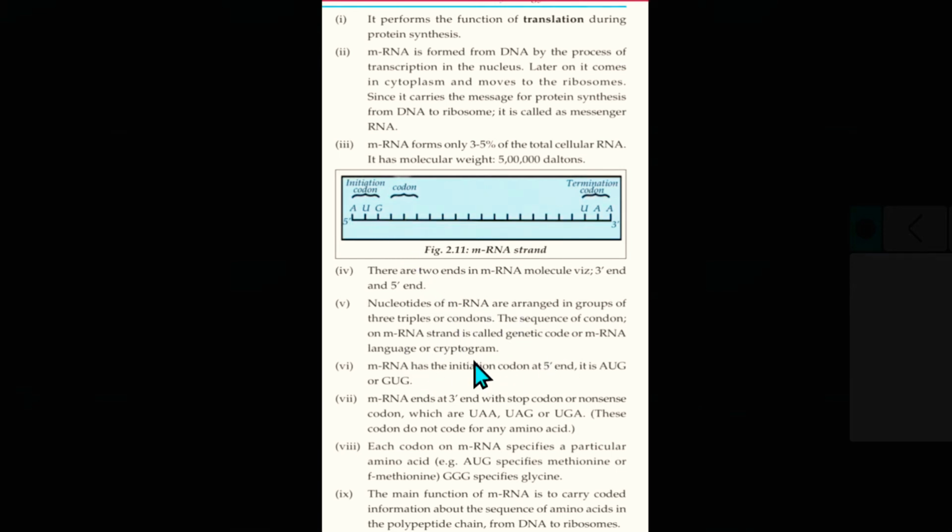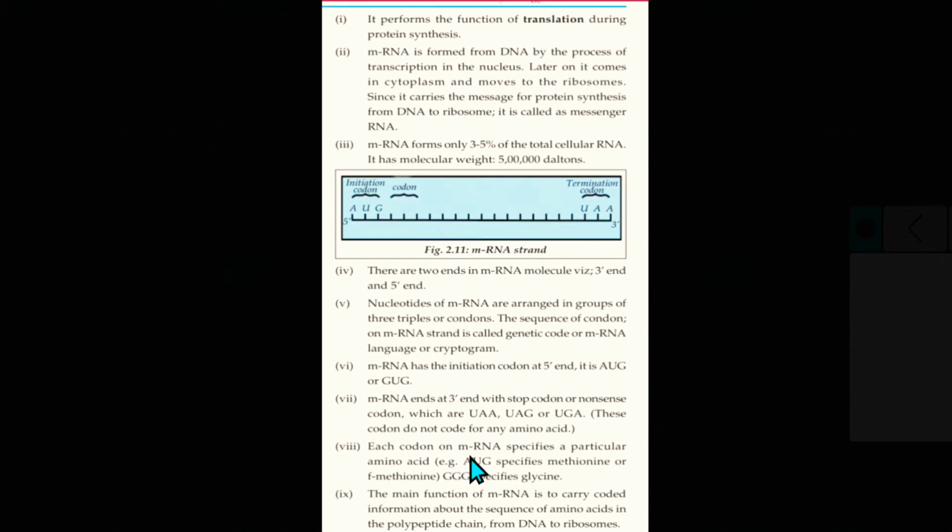And go to the next. mRNA ends at the 3' end with a stop codon or nonsense codon. Stop codon means nonsense codon, which are UAA, UAG or UGA. These codons do not code any amino acids. Which codons do not code for any amino acids? They are stop codons or nonsense codons, UAA, UAG or UGA.